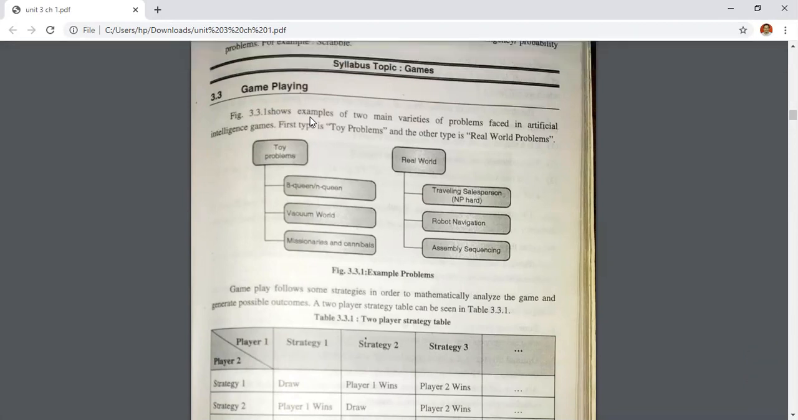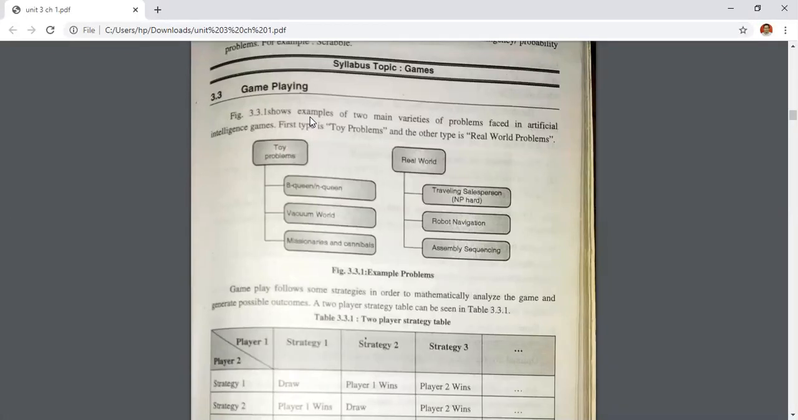See, we have done this 8 queen problem, missionaries and cannibals. We have done them, and the 8 queen problem also. Only the vacuum world we have to do, which we will do in the next lecture. So these games are toy problems. Toy problems means these are not real cases, but we can refer to these cases to solve our real life problem.